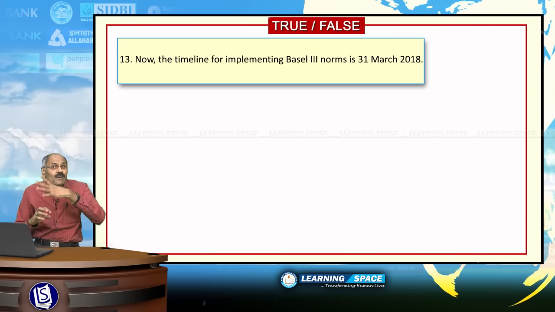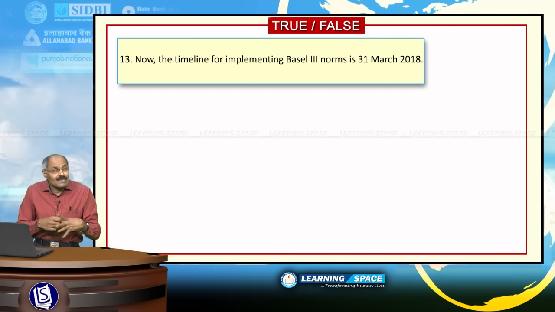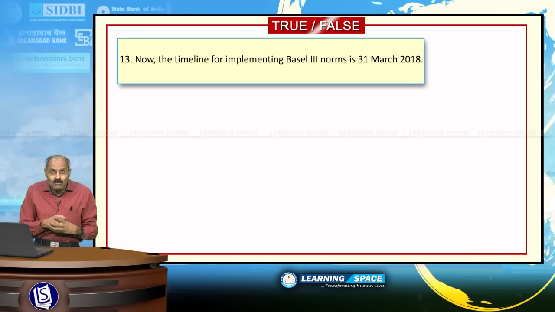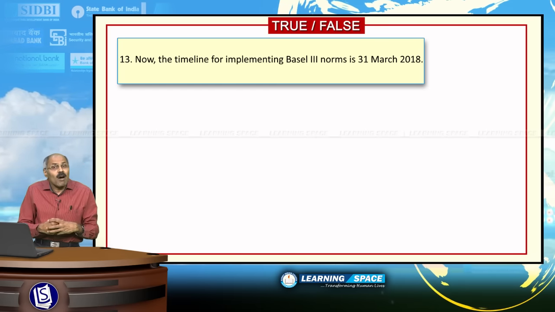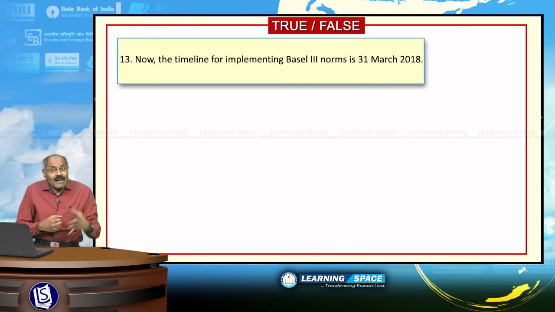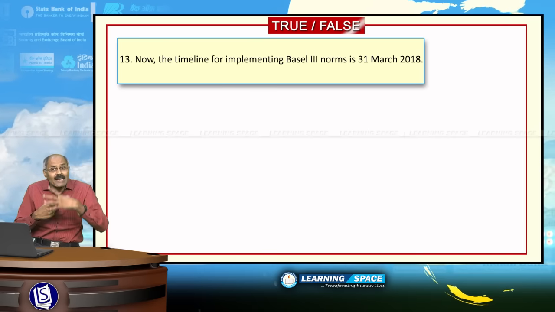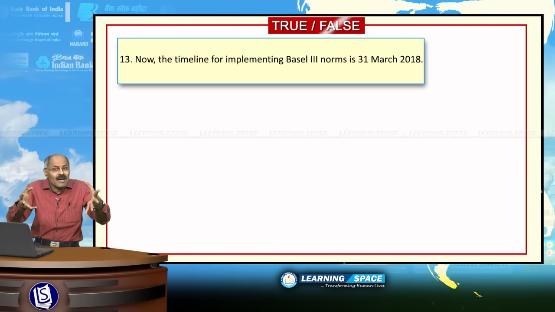Now the timeline for implementing Basel III norms. Basel III norms are basically for risk management. They have given several norms like what should be the capital adequacy ratio, what should be the liquidity coverage ratio, when to ensure LCR, what should be the net stable funding ratio. These are as per Basel III norms, basically for risk management.